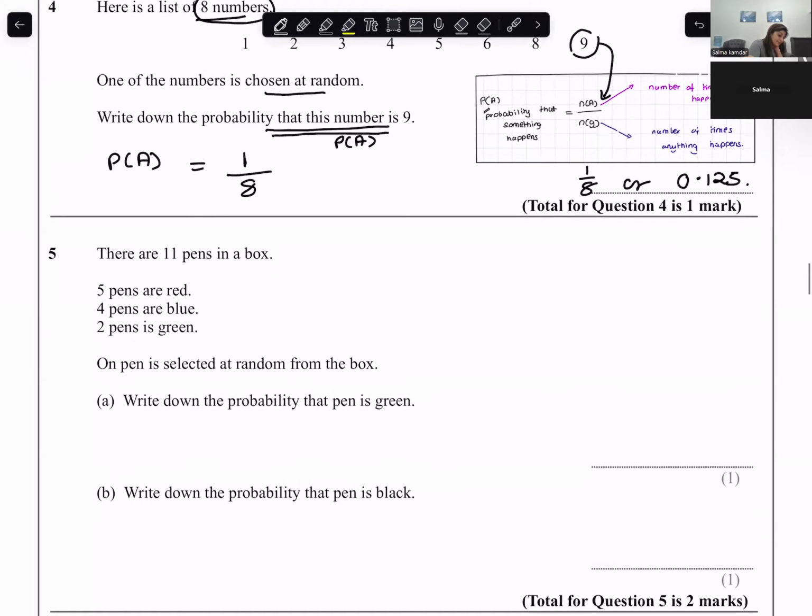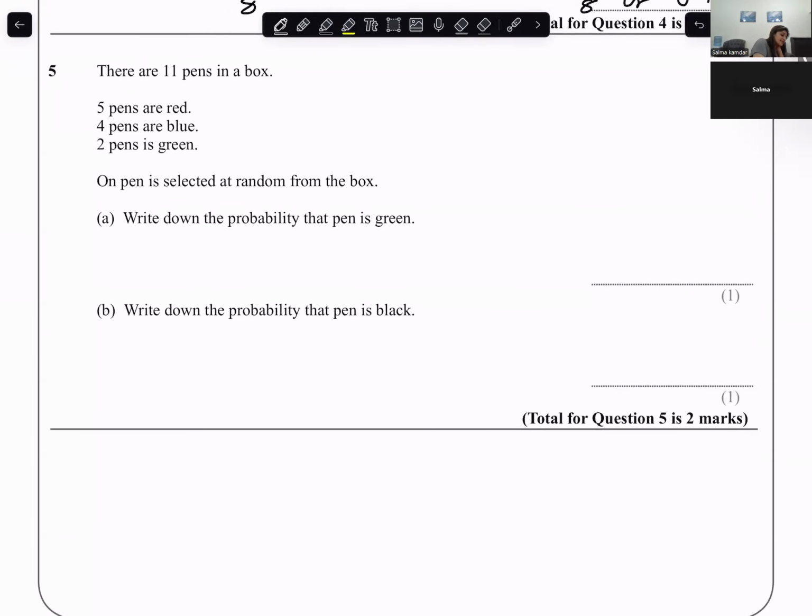Let's go ahead. There are 11 pens in a box. 11 pens in the box, that means this will be my total number of possible outcomes, that is n of S. 5 pens are red, 4 pens are blue, 2 pens are green. 1 pen is selected at random. Probability that the pen is green.